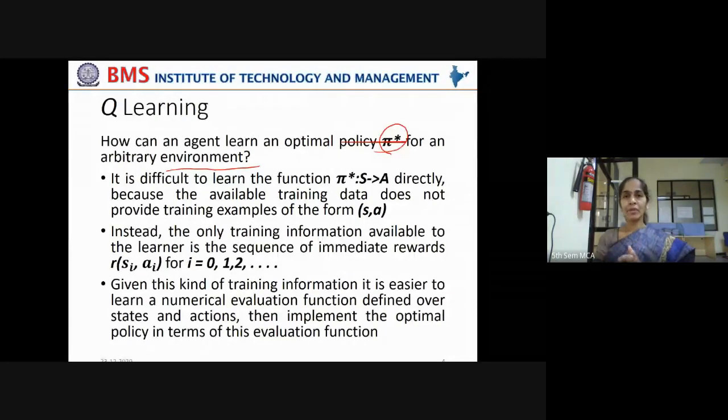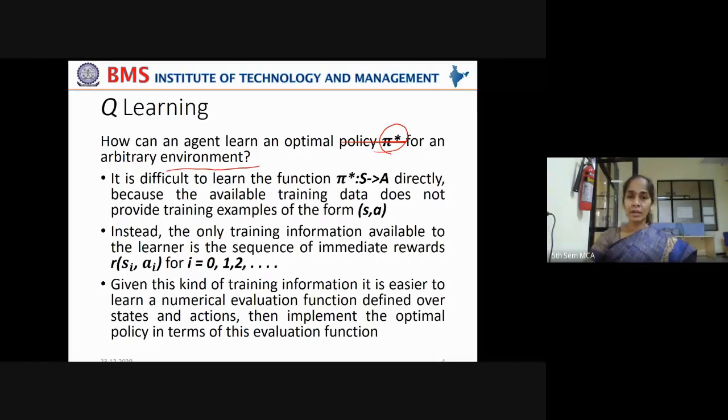Sometimes the traffic may be very high. Sometimes the traffic may be low. Sometimes the road may be completely empty. In all these arbitrary environments, the agent has to learn its optimal control policies according to which it has to act and take appropriate actions in order to move from one state to another state, right?